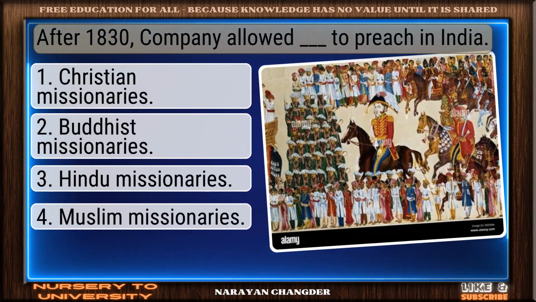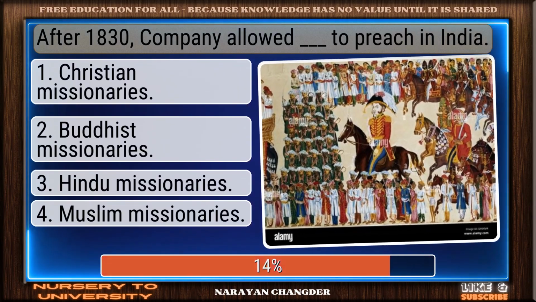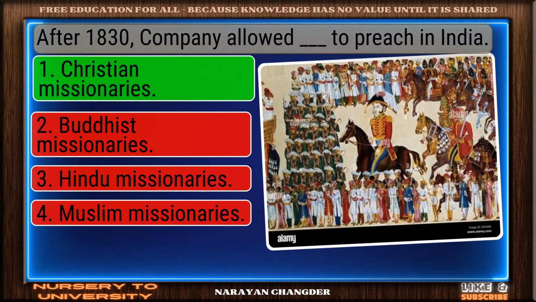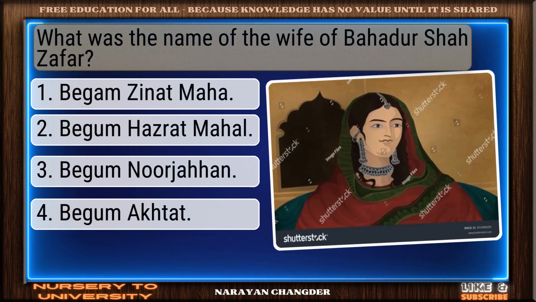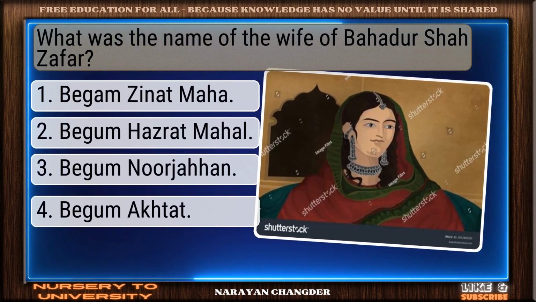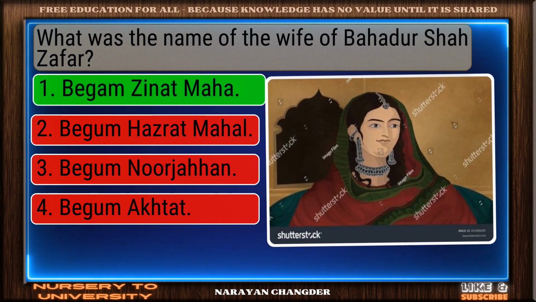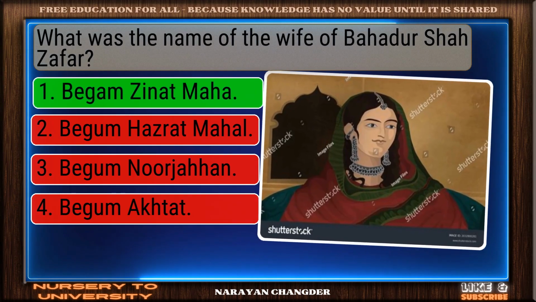Question number 88. After 1830, company allowed dash to preach in India. Correct. Christian missionaries is the right answer. Question number 89. What was the name of the wife of Bahadur Shah Zafar? On track. Begum Zeenat Mahal is the correct answer.